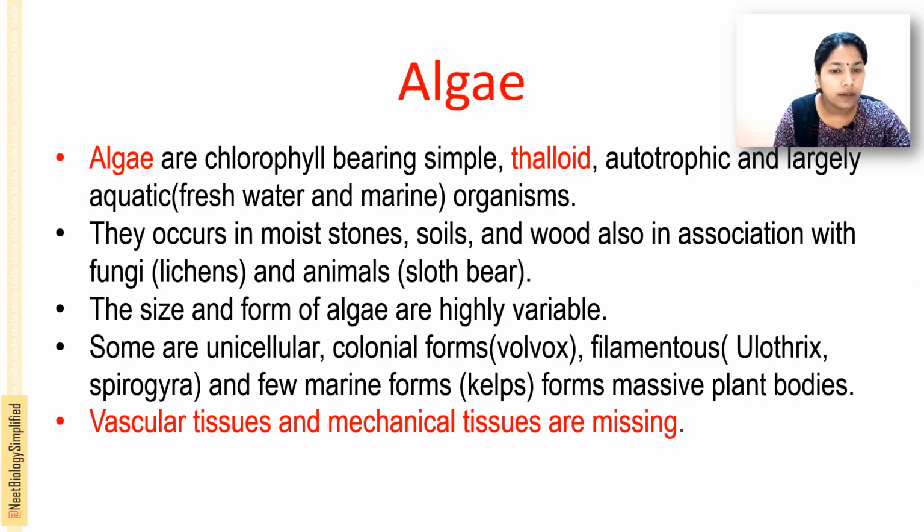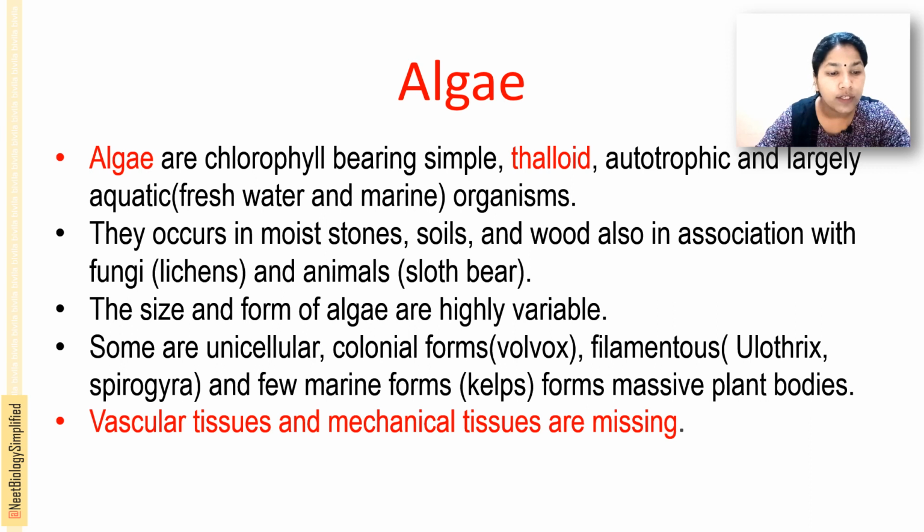Here you can see the general properties of algae. The algae are chlorophyll bearing, simple thalloid, autotrophic and largely aquatic, that is both freshwater as well as marine organisms. And they usually occur in moist soil, as well as on stones and wood.